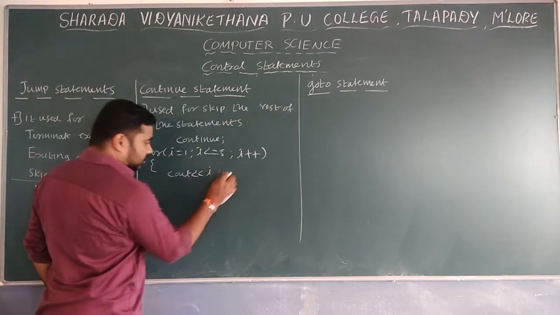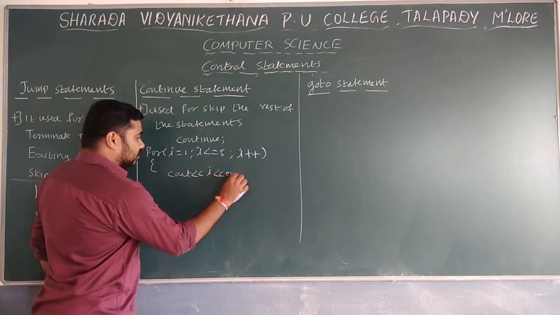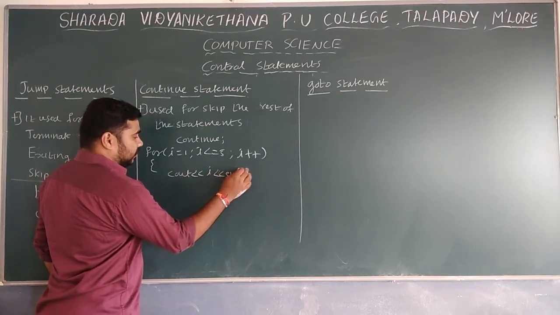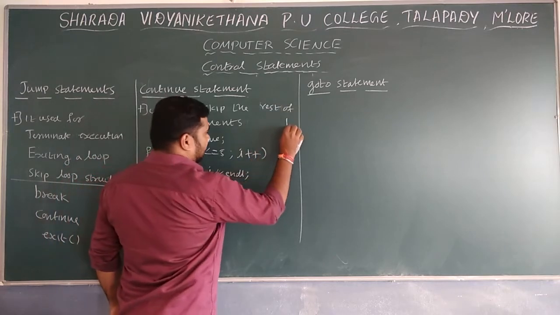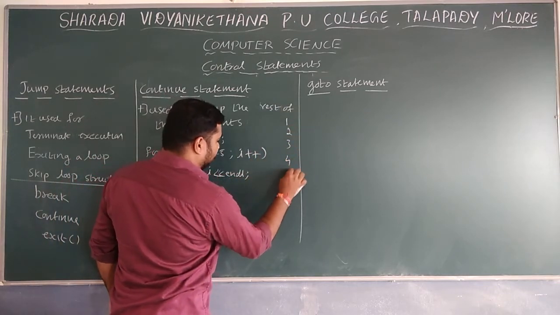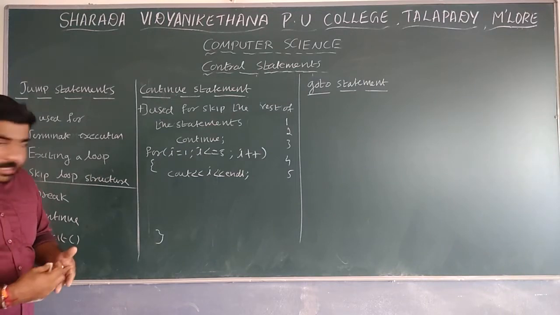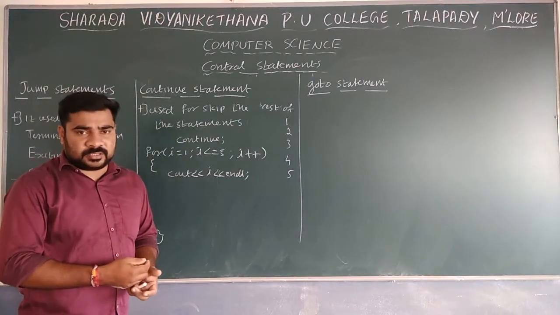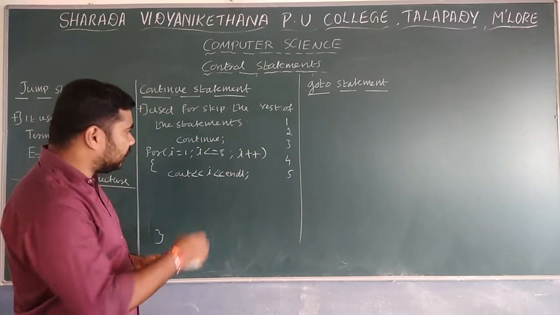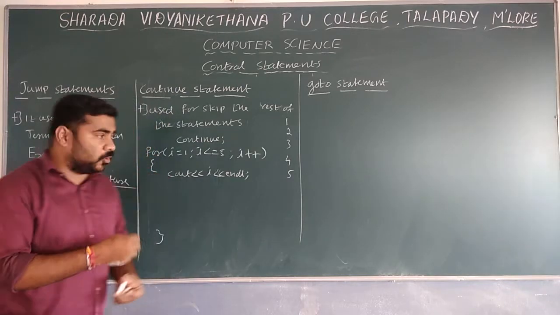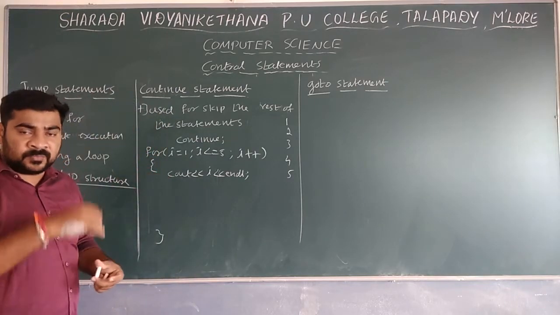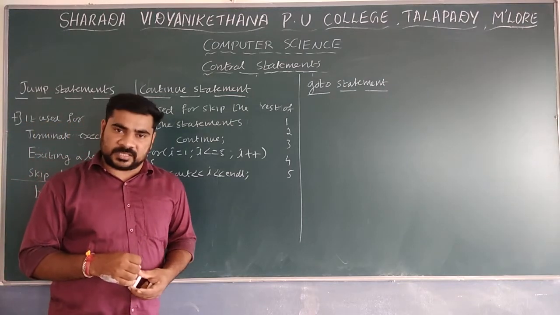I use indentation also for understanding. If you use it like that, you are printing 1, 2, 3, 4 and 5. This is the normal working of the for loop. So it will print 1, 2, 3, 4 and 5. I am not going to explain how the for loop works. If you have any doubt, you can see the previous sessions.